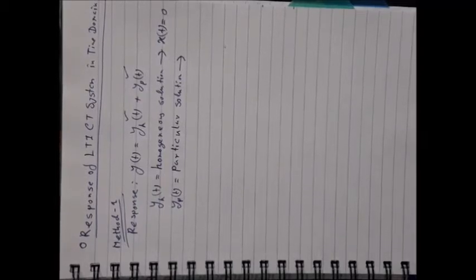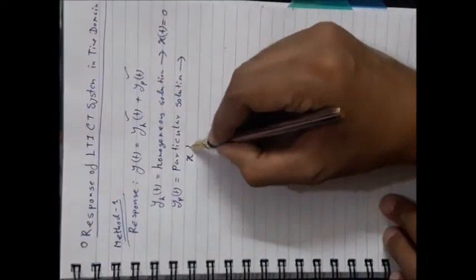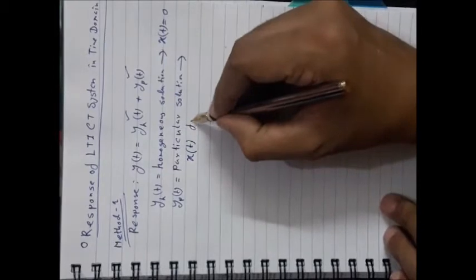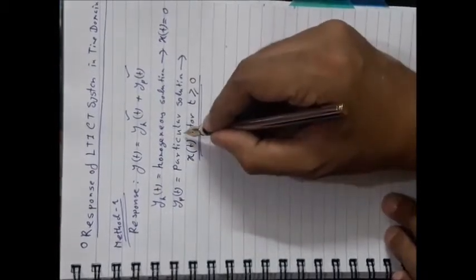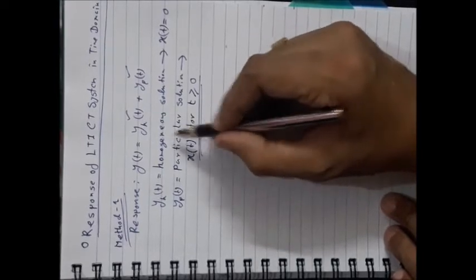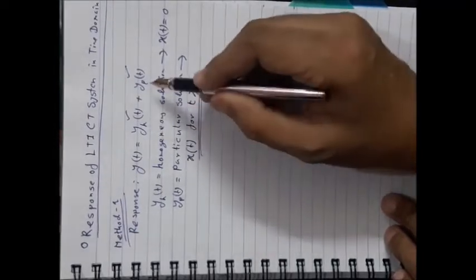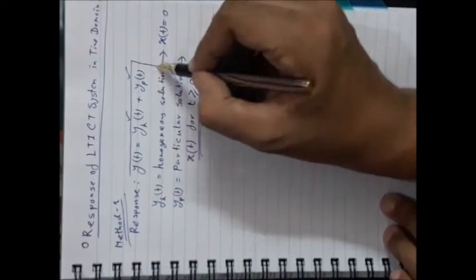That means you have to solve the differential equation again by considering a specific x(t) for t greater than or equal to 0. That will give you the particular solution. After getting both of them, you add them to obtain the total or complete solution. That is method 1.